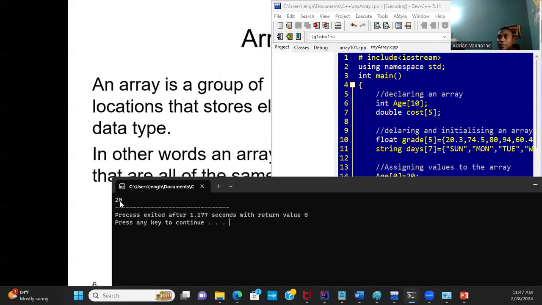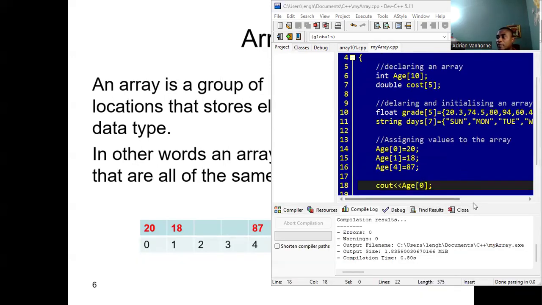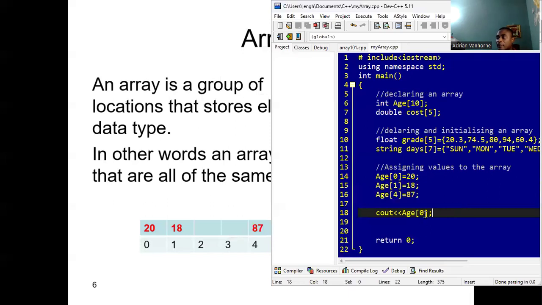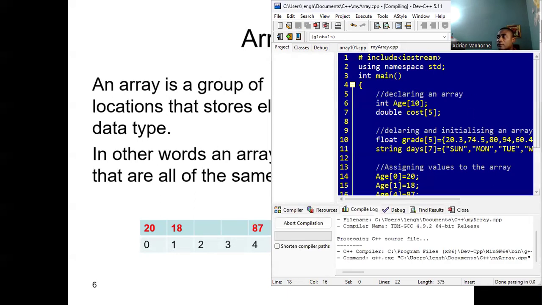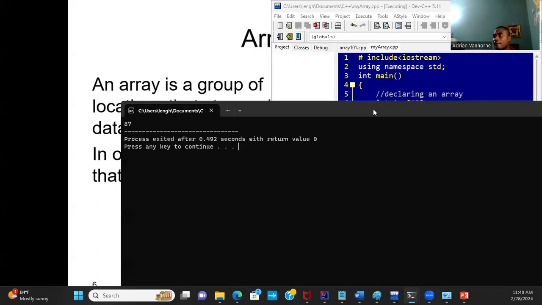So the first element in this age array is 20, as you can see. All right, if I want to see the fourth element in the array, I'll just say cout age 4. And that will print out the fourth element in the age array. The fourth element in the age array is 87, as we can see on screen.